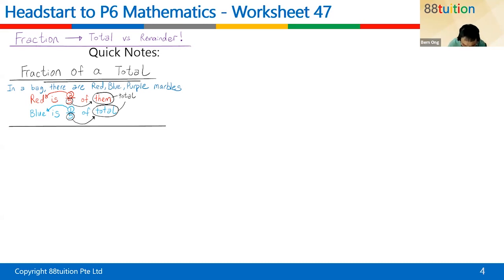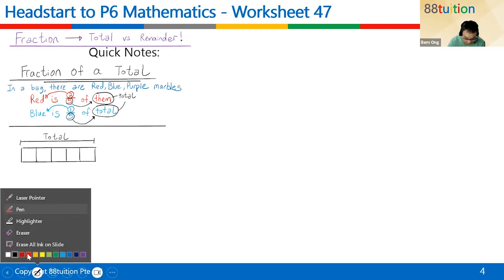Good job. If the denominator are both 5, if I draw a model, it will look something like that. The black color box, the whole thing, I purposely cut into 5 parts. And this whole thing, black in color, is called them or the total. Why do I cut into 5 parts? Because they say red is 2/5, and the 5 represents the total. Blue is 1/5. The 5 represents the total.